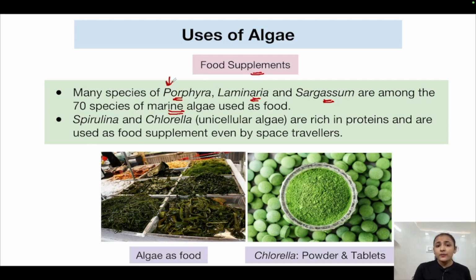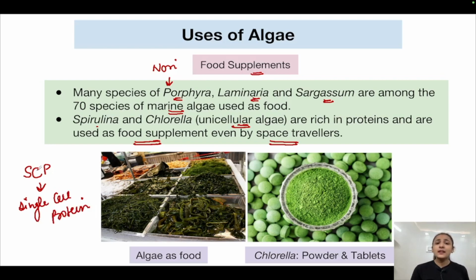Porphyra is also known as nori. In Japan, Korea, and the Asian subcontinent, it is widely used, in wrapping sushi rolls and making rice balls. It is a red algae. Spirulina and chlorella are very important examples. Both of these are unicellular algae. They are rich in proteins and are used as food supplements even by space travelers. They are used as a source of SCP, which is known as single cell protein.